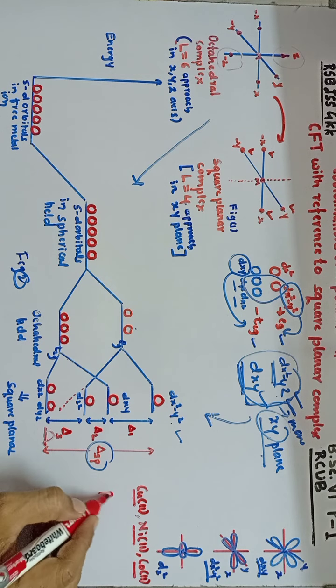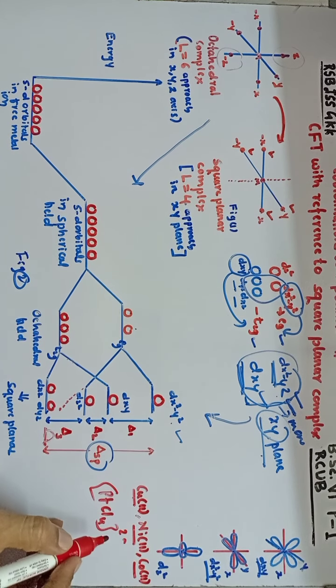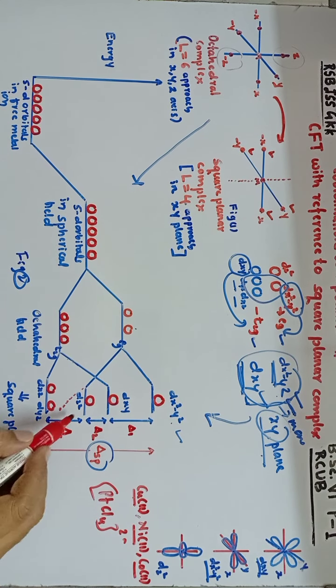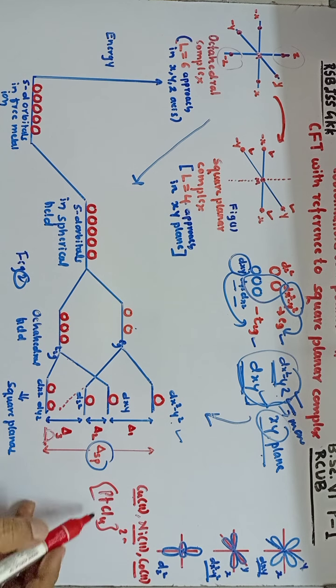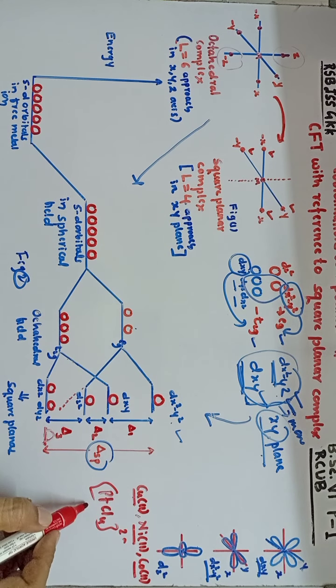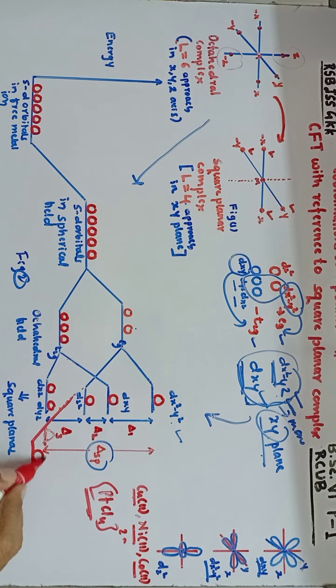Similarly, if you consider the tetrachloroplatinate 2 ion, in this complex ion the dz square orbital is lower than the energy of the dxz and dyz orbitals. So that means if you consider tetrachloroplatinate 2 ion, if you compare the dz square orbital, it further decreases when compared to dxz and dyz orbitals. So that means the dz square orbital energy further decreases in case of tetrachloroplatinate. So that means it is a perfect square planar complex.